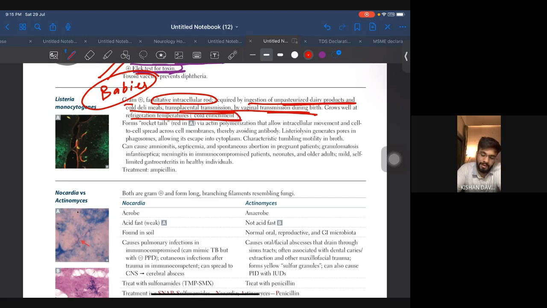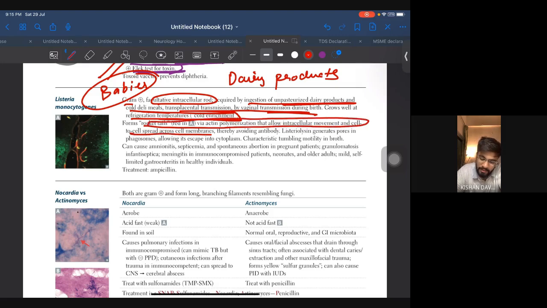Okay, so what will happen is babies consuming dairy products, and that dairy product has already been contaminated by listeria. Even if you keep it in refrigeration, no effect. It forms a rocket tail via actin polymerization that acts on that, which is very important. Listeriolysin O generates pores in the phagocytes, allowing it to escape into the cytoplasm.